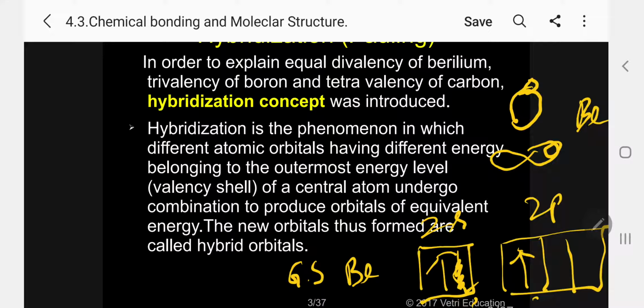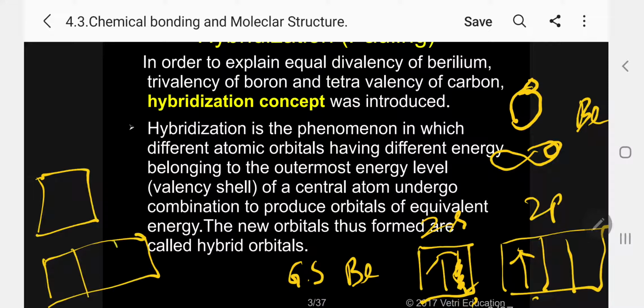Coming over here, in the case of chlorine, 3s2 3p5, there are 7 electrons in the valence shell. So I can write 3s2 3p5, that is 7, this is 1, 2, 3, 4, 5.